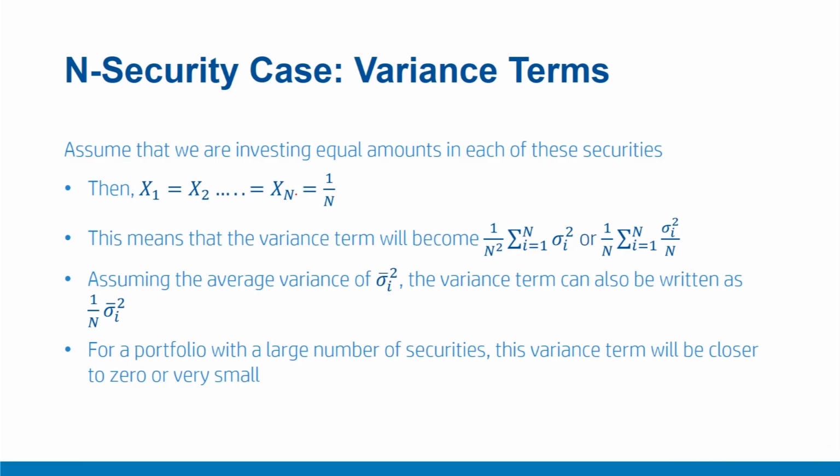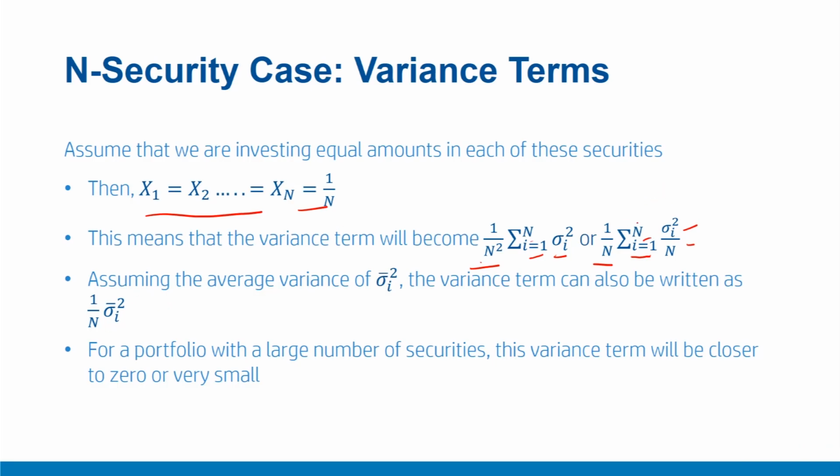Assume that we are investing equal amounts in each of these securities, and in that case x1 equal to x2 equal to xn equal to 1 upon n. This means that the variance terms will become 1 upon n squared summation i equal to 1 to n sigma i square, or we can take 1 upon n outside to make it 1 upon n times summation i equal to 1 to n sigma i square upon n. The term summation i equal to 1 to n sigma i square upon n represents the average of variances, or average variance, that is sigma i bar square.